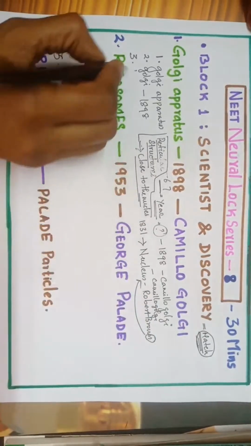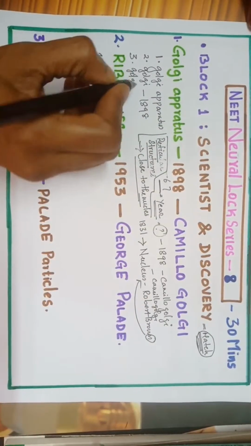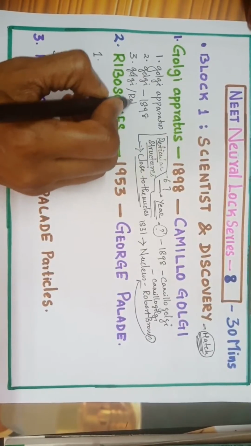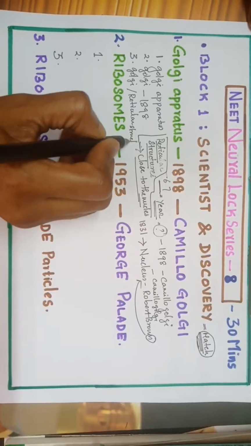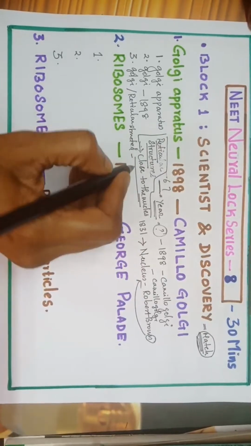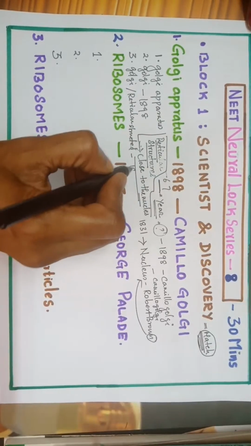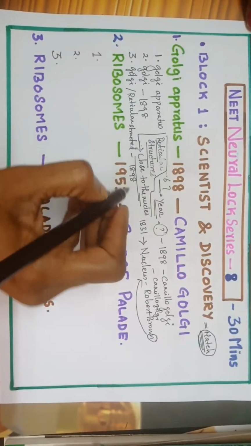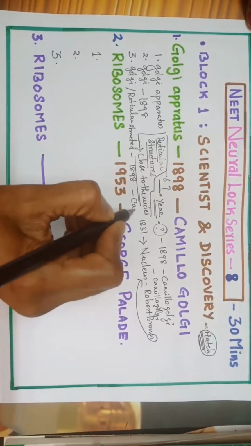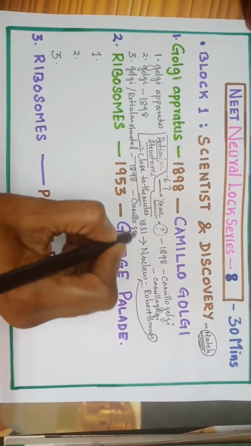They can ask you Golgi apparatus or reticular structures close to the nuclei. They are seen close to the nucleus in the year 1898 by the scientist Camillo Golgi.